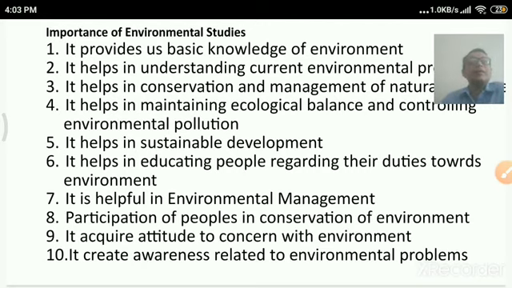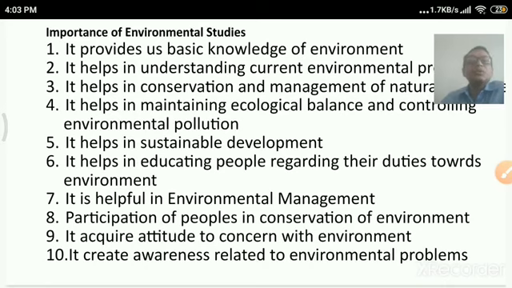That means our new generation will have a quality environment if we wisely plan for its protection. It helps in educating people regarding their duties towards the environment, what to do and what not to do. What is essential for the environment, what is required to sustain our life, can be learned from this study. It is also helpful in environmental management: how to take care of each and every component.